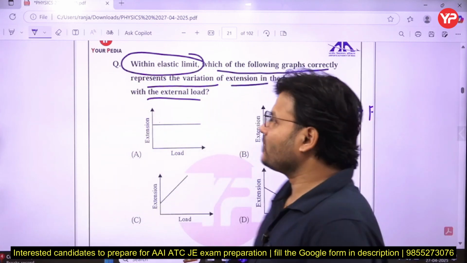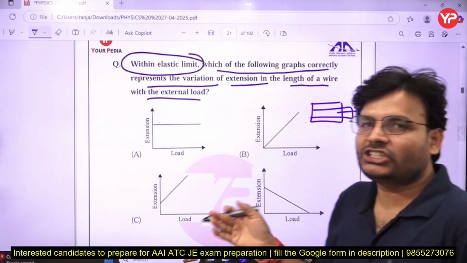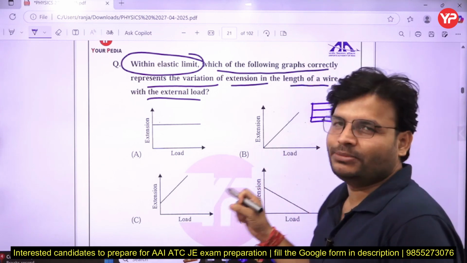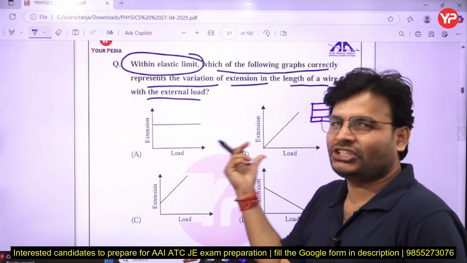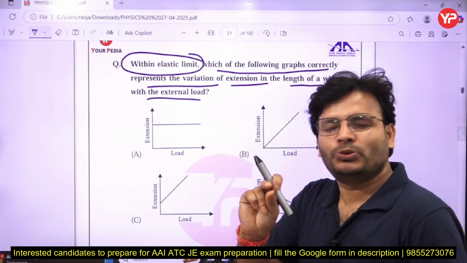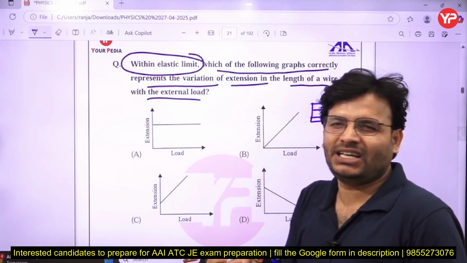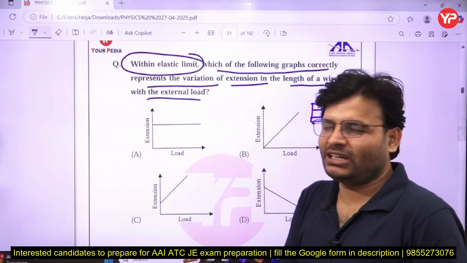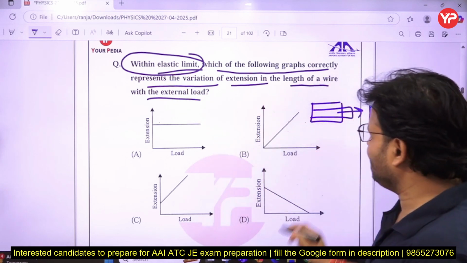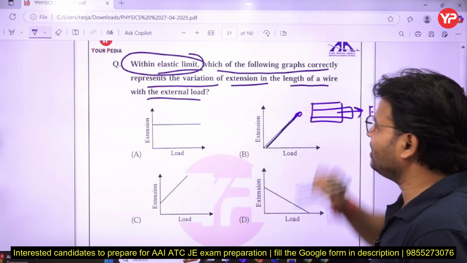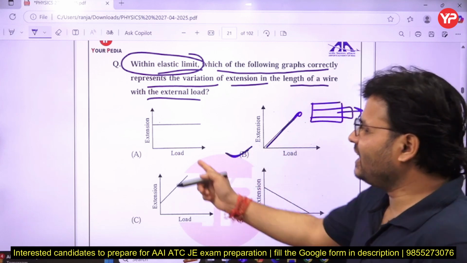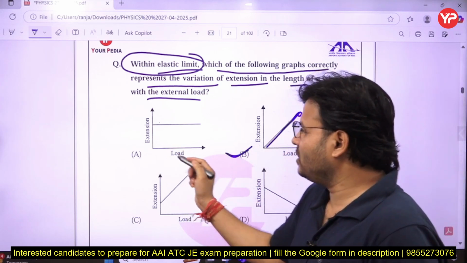In the stress strain curve for mild steel, I have clearly mentioned that till the elastic limit there is a linear relationship between stress and strain. Basically that is for the proportional limit, but the difference between the proportional and elastic point is very, very less, so you can consider it even up to the elastic limit. So in the elastic limit there is a linear relation. So the correct answer will be what, my dear friends? B for Bombay.